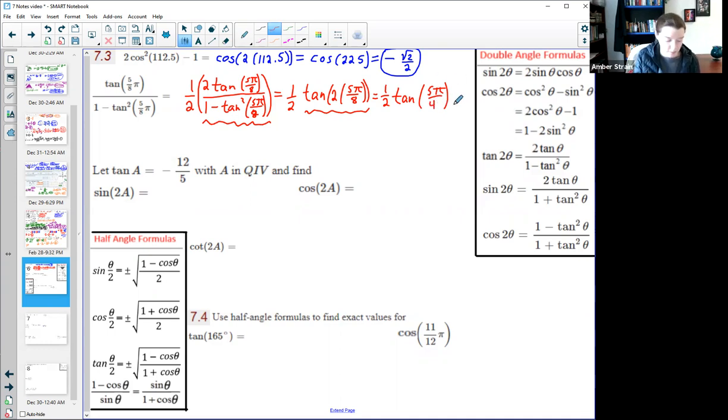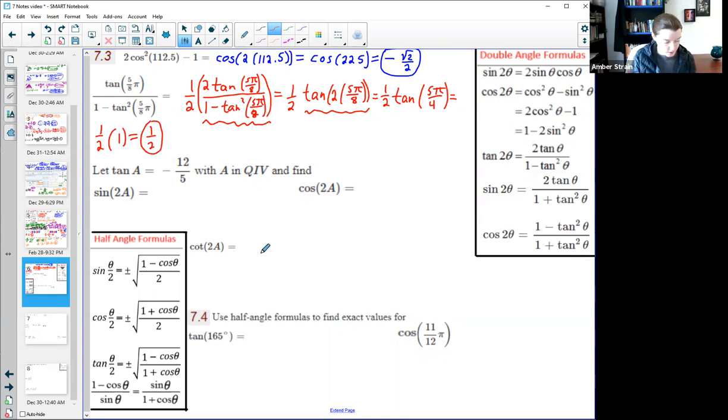Okay, sine is negative square root of 2 over 2, and cosine is also negative square root of 2 over 2. If you did like I recommended and went ahead and filled in the tangents of each angle, hopefully you already know that that would just be a positive 1. So 1/2 times 1 is, of course, 1/2. And that's it.